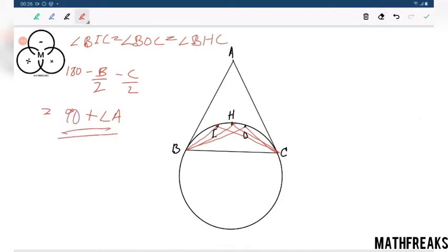So 90 plus angle A equals angle BIC. This is one very simple interpretation.